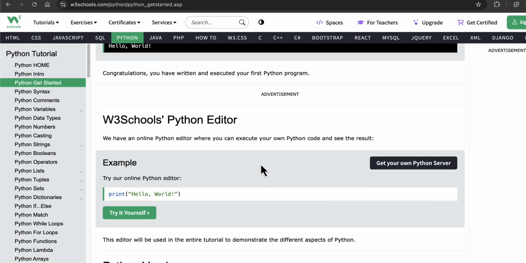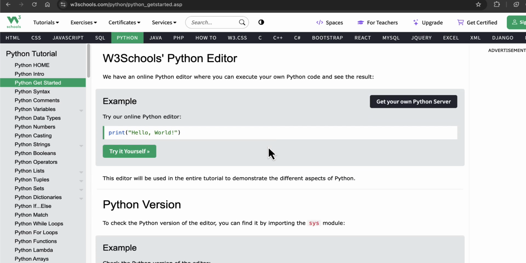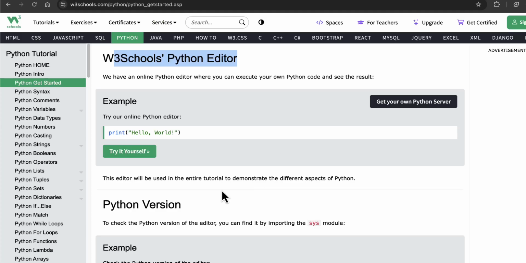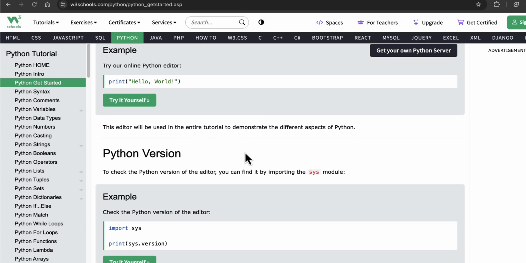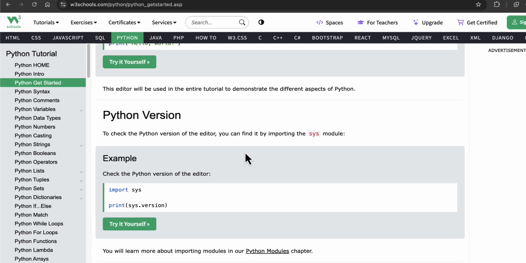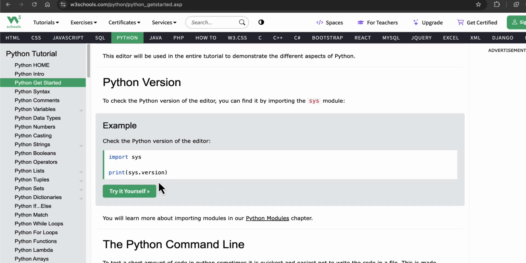Most probably, because we're going to use the W3Schools website, we will be using W3Schools' own editor, which is again very awesome. So if you click on Try it Yourself, it will open up and give us the editor where we can easily check the code ourselves and try it out. Okay, so the Python version, as we have said, is currently Python 3. W3Schools is going to use that. You can check the version yourself as well by importing sys and using print(sys.version). It will tell you which version of Python you are using.